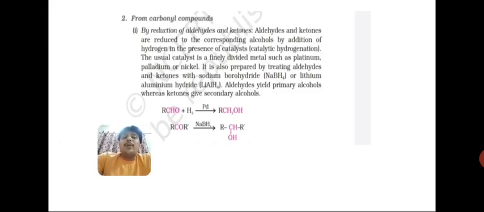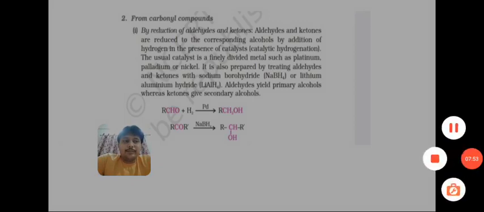Yes, very simple. What kind of alcohol is formed from the reduction of aldehyde? Your answer is primary. What kind of alcohol is prepared from the reduction of ketone? Your answer is secondary, right? So this is very important. Aldehyde gives primary alcohol and ketone gives secondary alcohol. I hope you understood. And the reagents in the reduction: with aldehyde, generally we use nickel, platinum or palladium, and with ketones especially sodium borohydride or lithium aluminum hydride. Aldehyde gives primary alcohol whereas ketone gives secondary alcohol. So this is the main important point of this particular method.